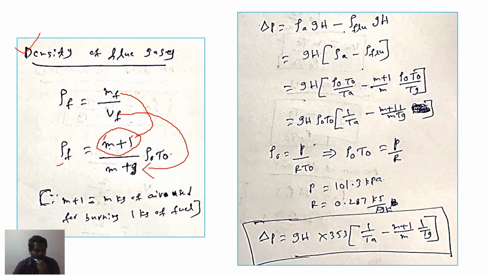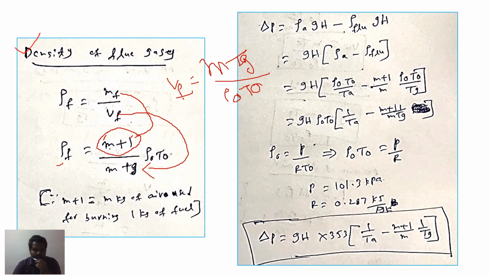What is Vf? For Vf we already derived an equation, that is Vf equals m Tg divided by rho naught into T naught. This equation we already derived in the previous slide.